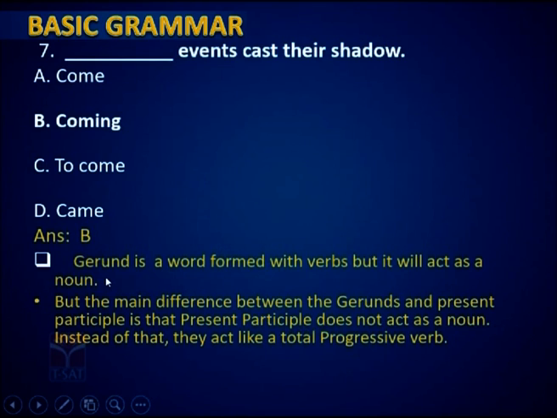Coming, it is a gerund. It is a word formed with verbs, but it will act as a noun. Though it's looking like a verb, it's not a verb. It's acting like a noun. It's in the place of a subject. So gerund coming is used here. The difference between gerund and the present participle is that present participle does not act as a noun. Instead of that, they act like a progressive verb. So here, gerund is the correct word, coming.